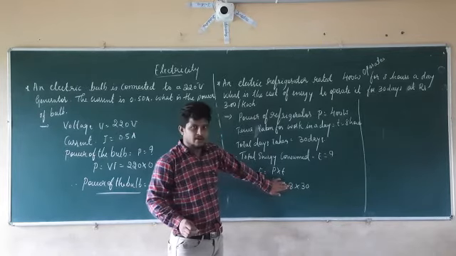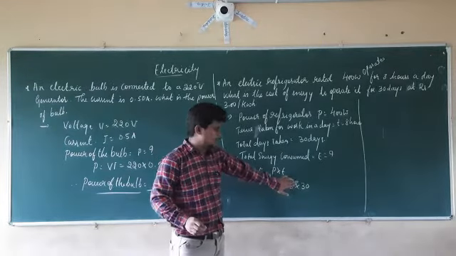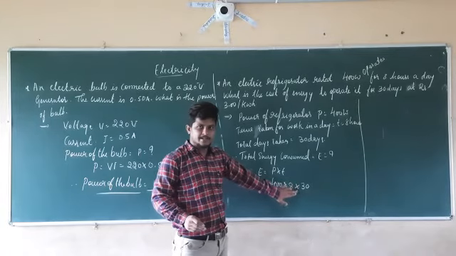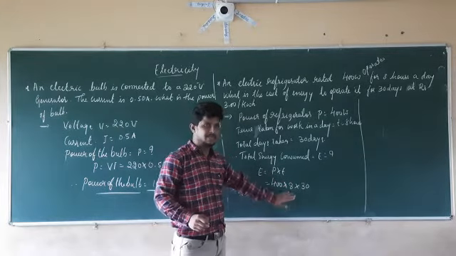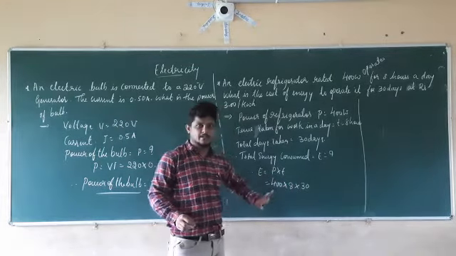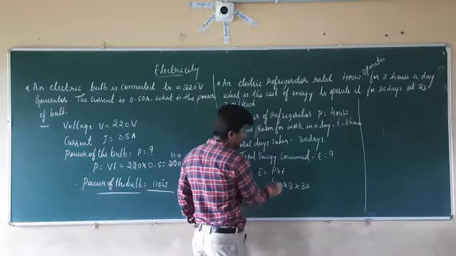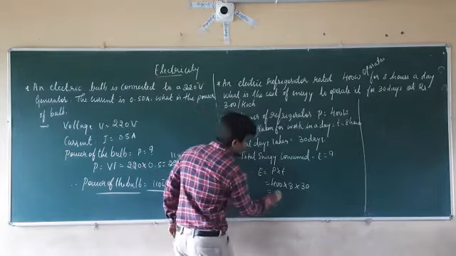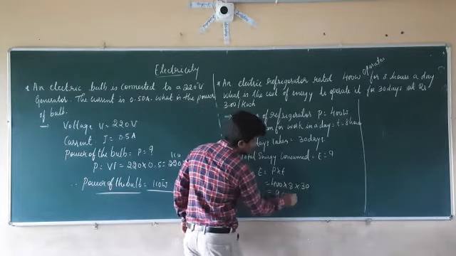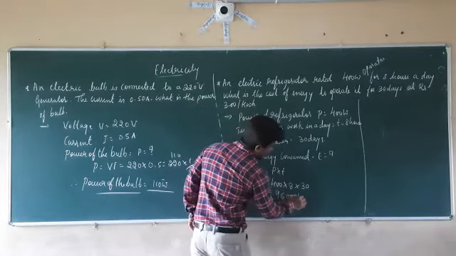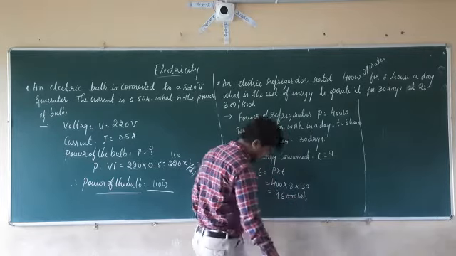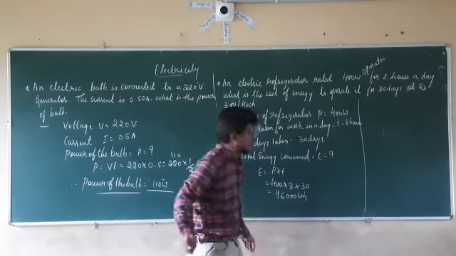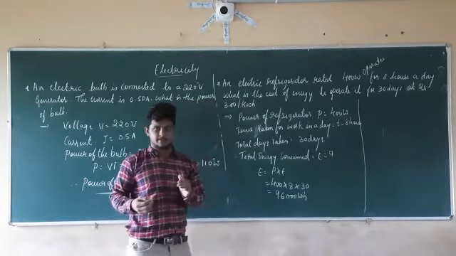If it is working for 1 day 8 hours, then how many hours is it going to work for 30 days? It is nothing but 30 into 8. So directly I am taking 30 into 8 here. For 8 how much? 32, 3 is 96. So it will be 96,000 watt hours. It is equal to 96,000 watt hours.